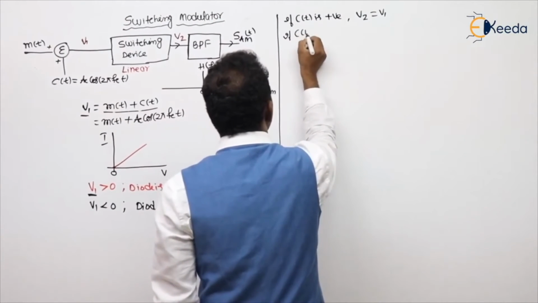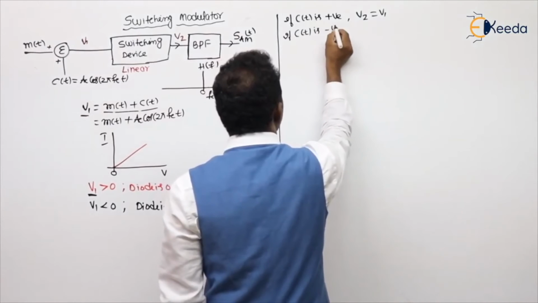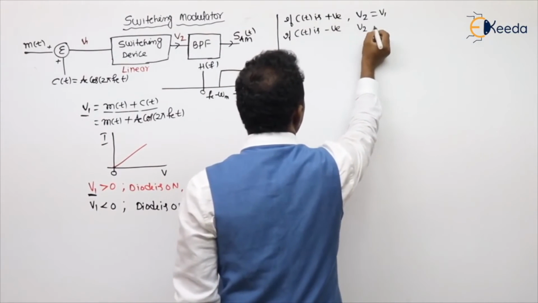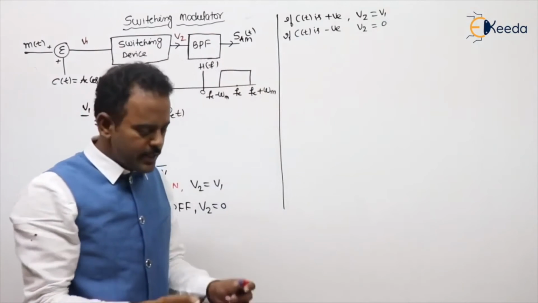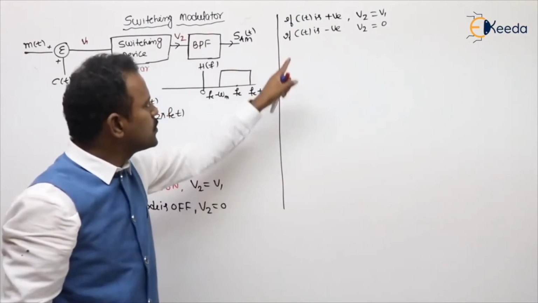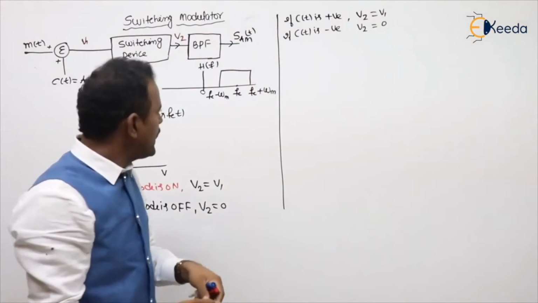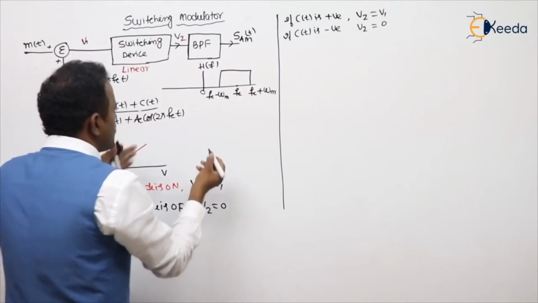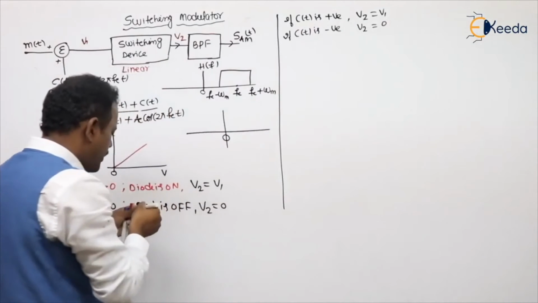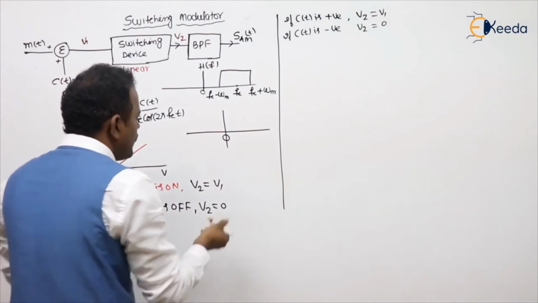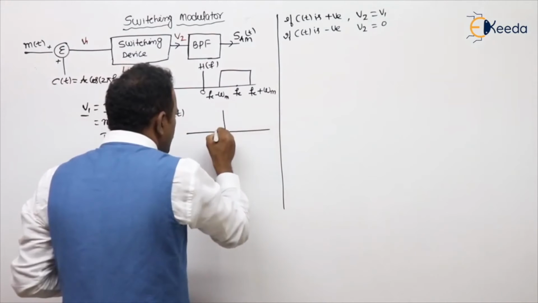If c(t) is negative, then V2 will be 0. Are you getting my point? Because the carrier has the huge strength. Now, what is generally the carrier? Ac cos 2πfct. This is the carrier; if I draw the waveform of a carrier in cos, it will be like this.